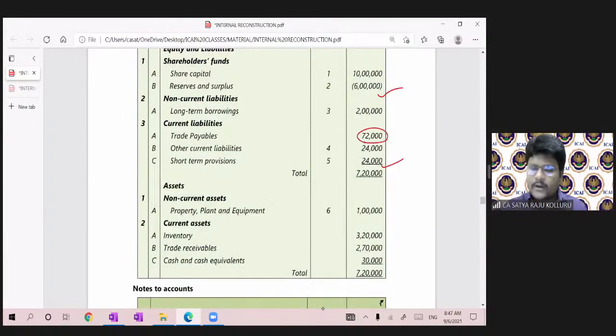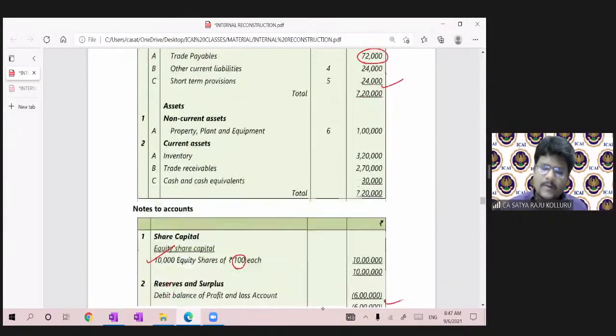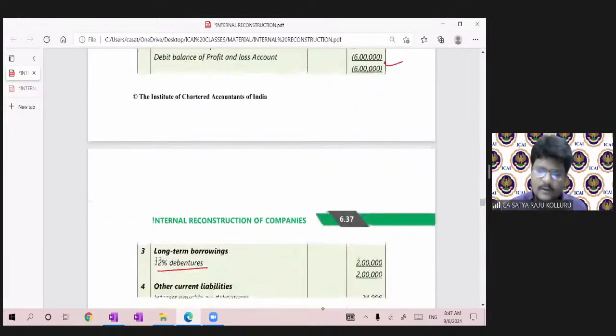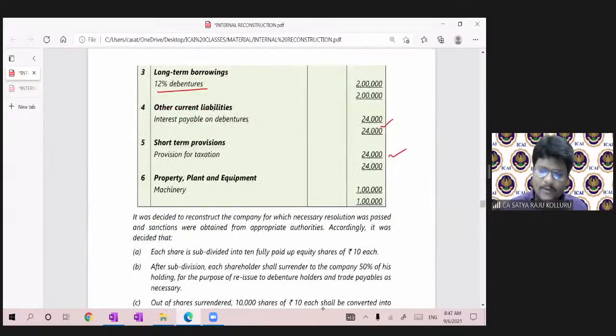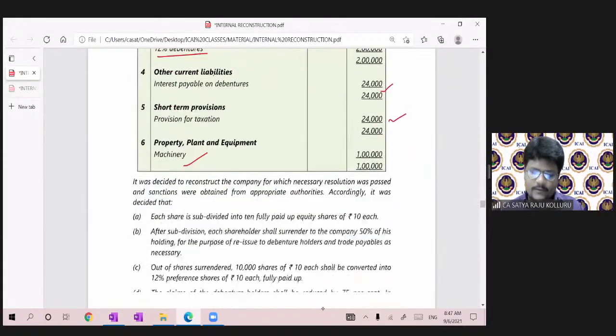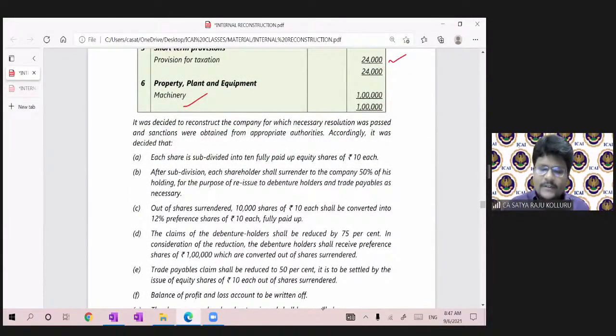So trade payables, there is no number. Coming to assets, PPE, property, plant and equipment 1 lakh, inventory given, trade receivables, cash and cash equivalents. Under PPE, machineries only exist. Now come here. It was decided to reconstruct the company, for which necessary resolution was passed and the sanctions were